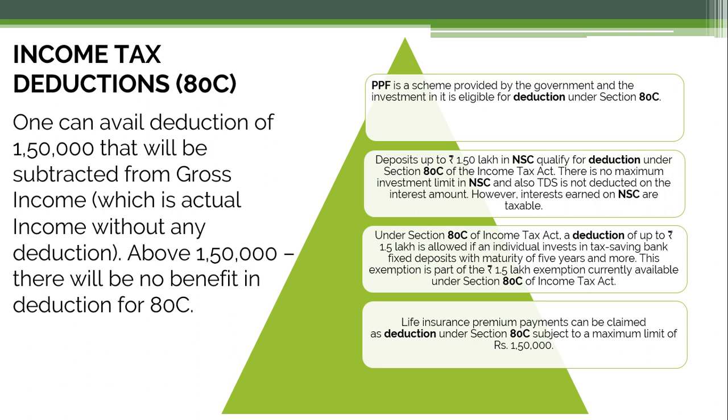Another thing is life insurance premium payments can be claimed as a deduction under section 80C subject to a maximum limit of 1.5 lakh. So this means you have some gross income and you have all the deposits in PPF, in NSCs, in tax saving bank FDs with maturity of 5 years and life insurance. So if you are paying to these categories, then you are eligible for having a deduction of up to rupees 1.5 lakh. But if you have deposits above 1.5 lakh, in that case you will get only a deduction up to rupees 1.5 lakh.